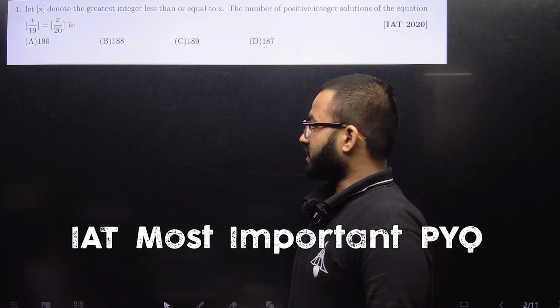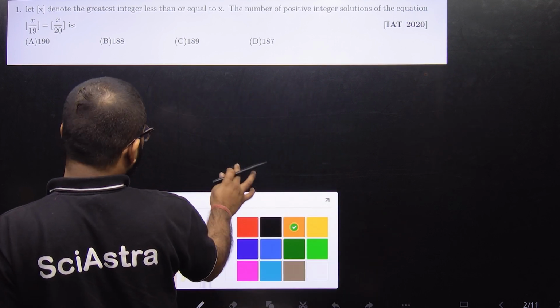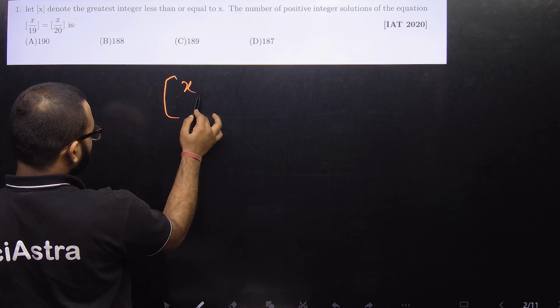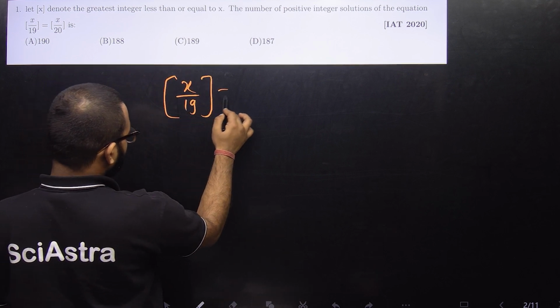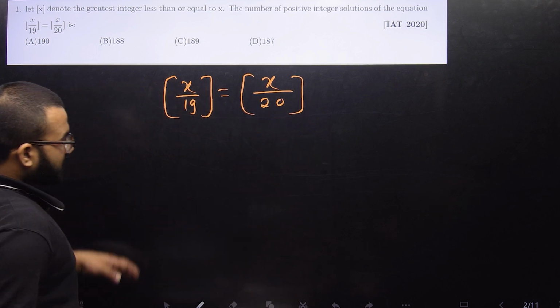Let's start. One of the questions is from GIF, the Greatest Integer Function. In this question we are given that [x/19], the GIF, is equal to [x/20]. Now we have to find the number of positive integers which satisfy this equation.